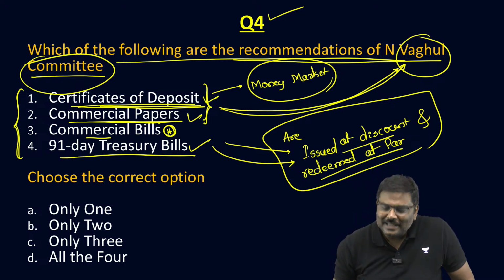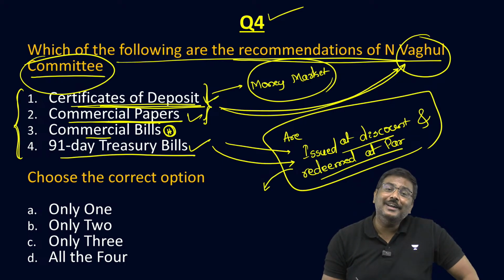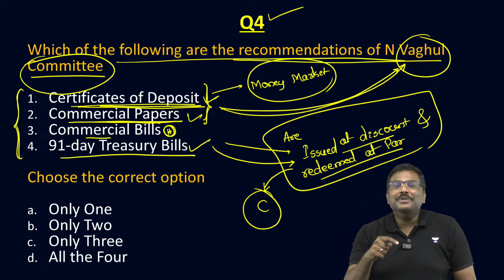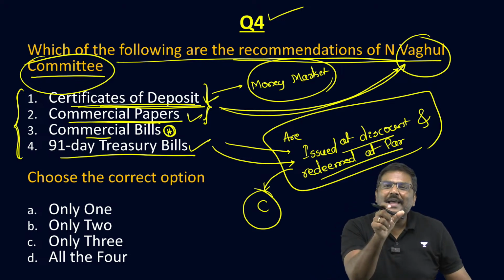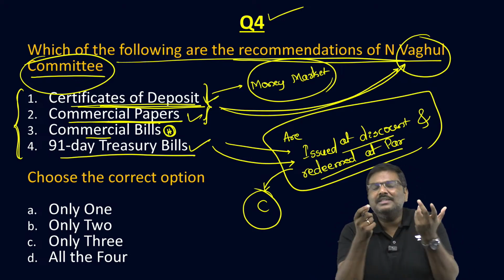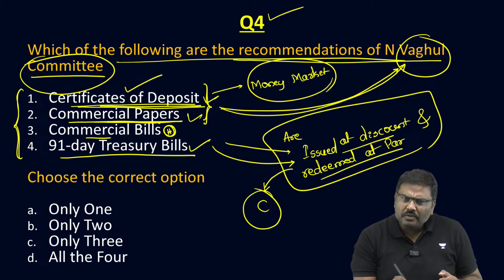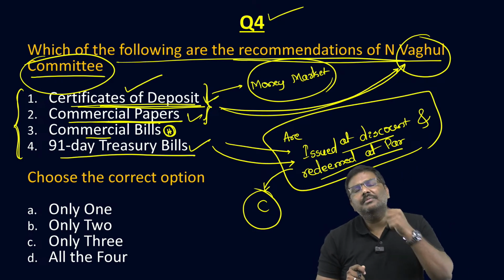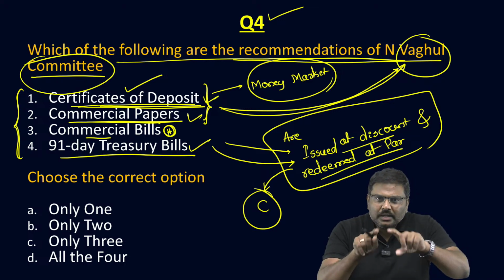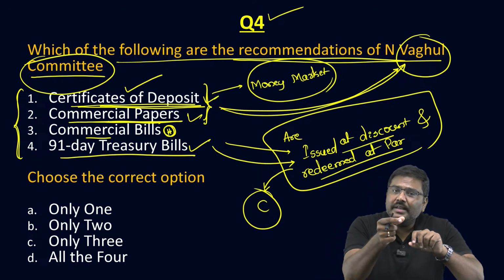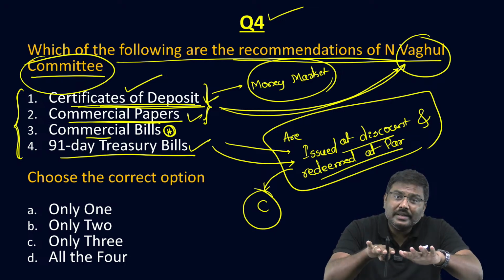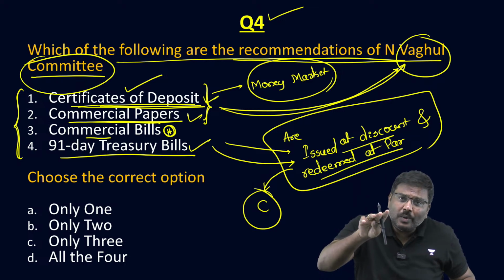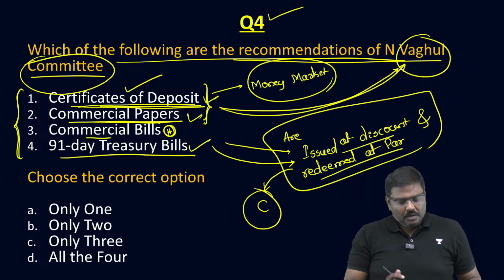So finally, please have a look at this. The option is different now. The option will be option C. Now somebody said explain a bit. Explain these statements in a bit. All of these are, point number 1, money market instruments. What is a money market? It's a market where the validity of the instruments is less than 1 year, and the maturity period of the instruments is up to 1 year or less.